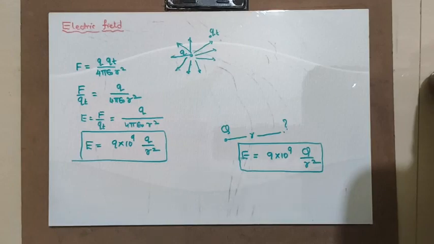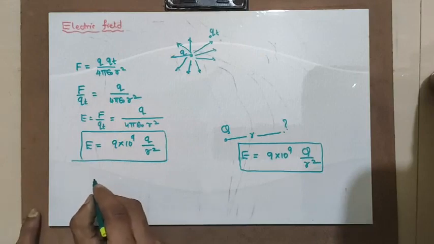Let us go ahead with the electric flux. But before that, I would like to tell you about the electric field due to multiple charges. Suppose there are multiple charges present, then what happens? It is very simple. You should go on adding the effect of the individual charges. We call it superposition.